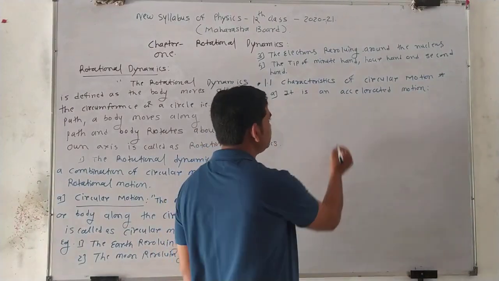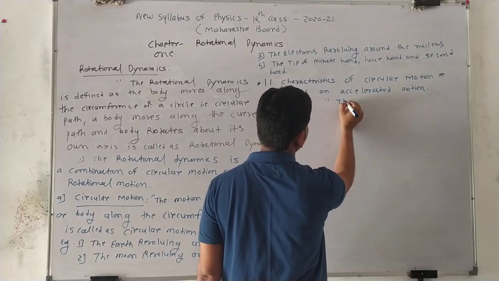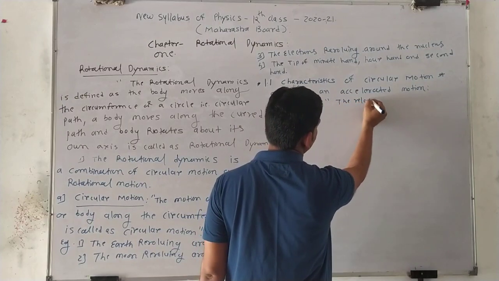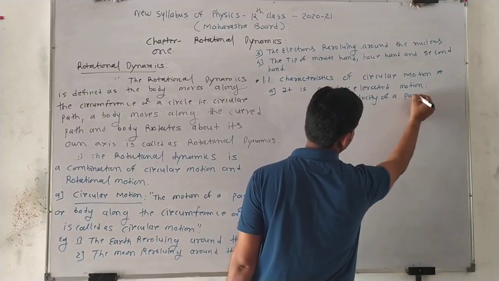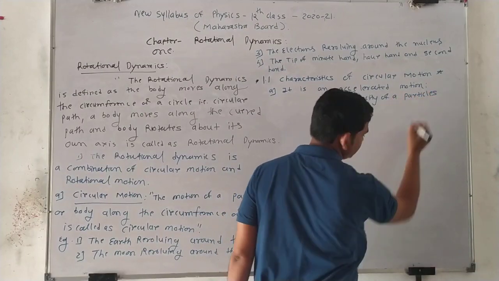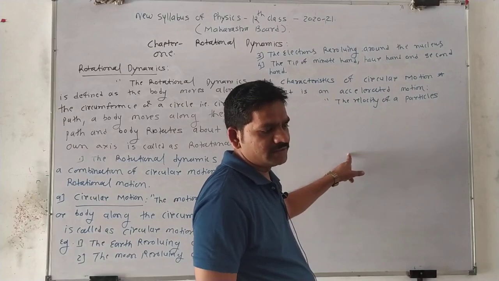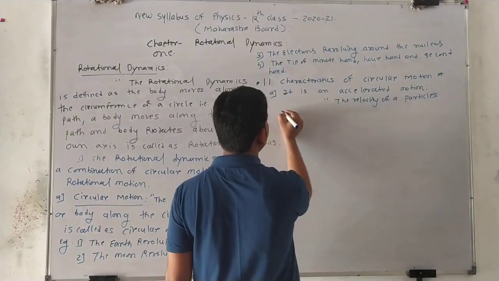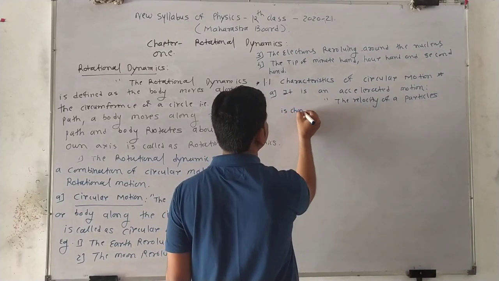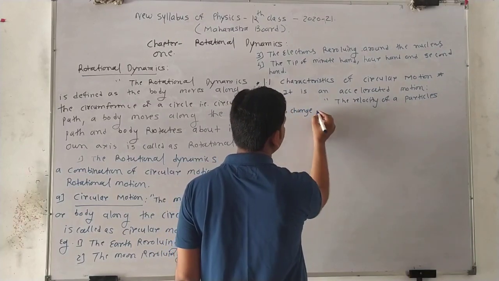Accelerated motion means what? The velocity of a particle is changing.